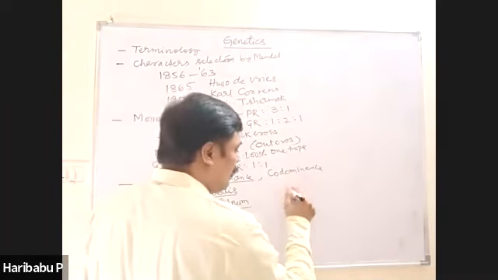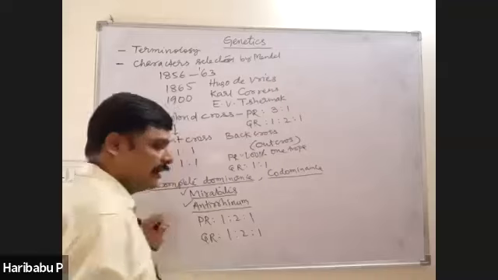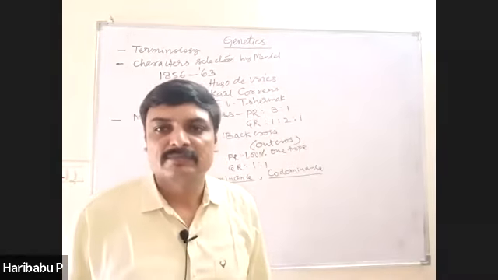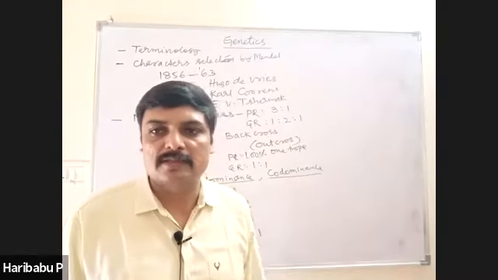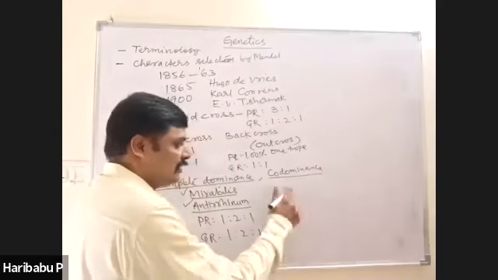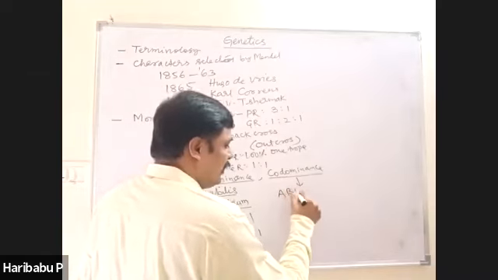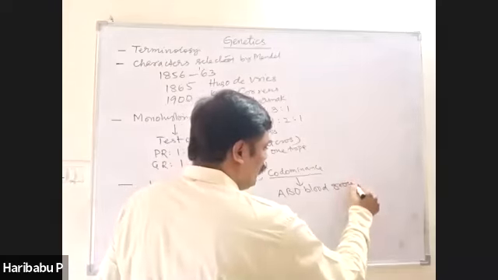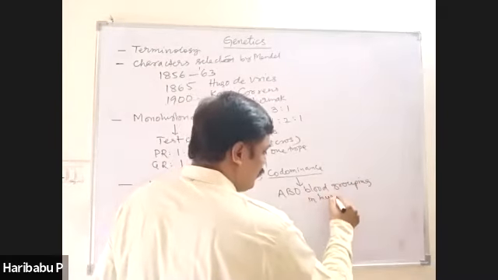And then codominance. Codominance means F1 resembles both the parents. The best example for codominance is ABO blood grouping in humans.